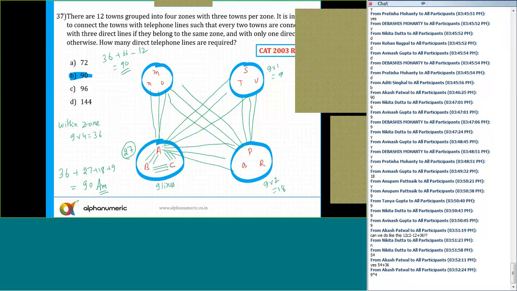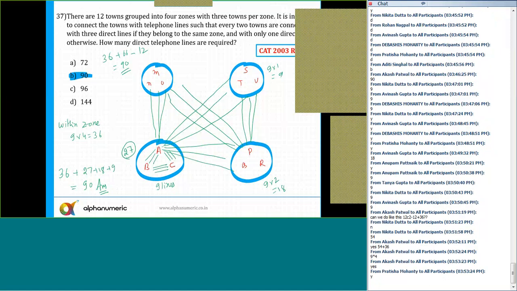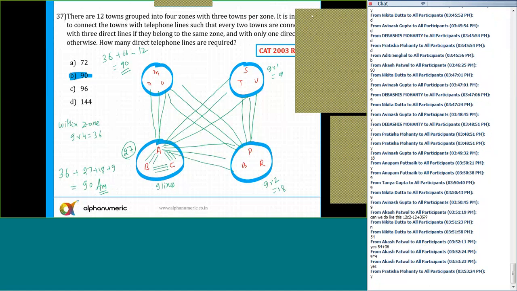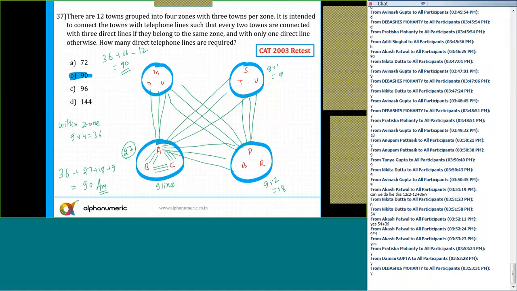Is that clear to all of you? The second approach: if you are doing it this way, you need to be clear that I need to subtract some cases to avoid double counting. And the last question, that is question number 38.